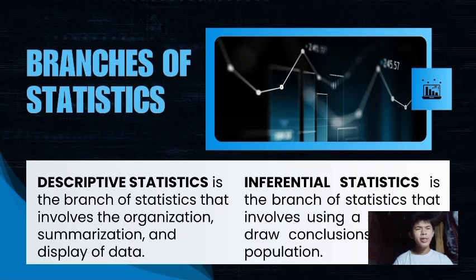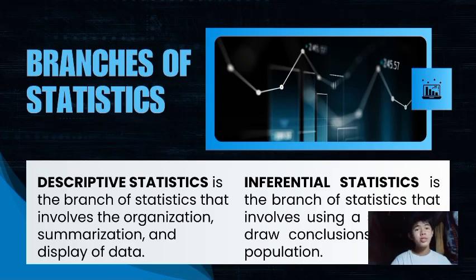So, what are the two branches of statistics that are often talked about? It might be familiar to some of you and some might not, but let's dig deeper. We have here the two, which are descriptive and inferential. Descriptive is the branch of statistics that involves the organization, summarization, and display of data.